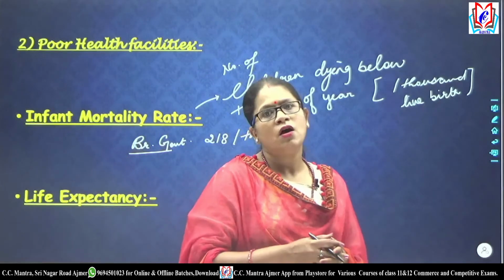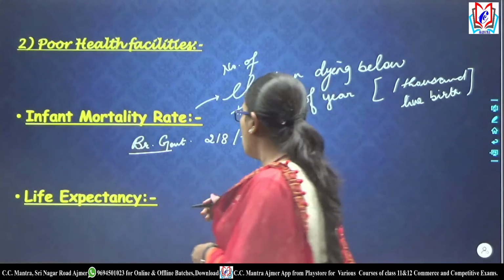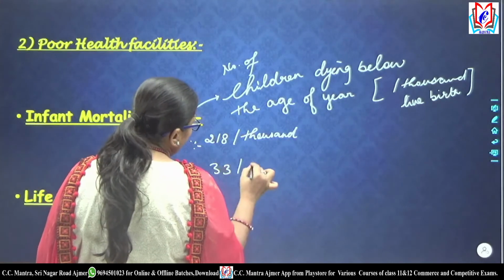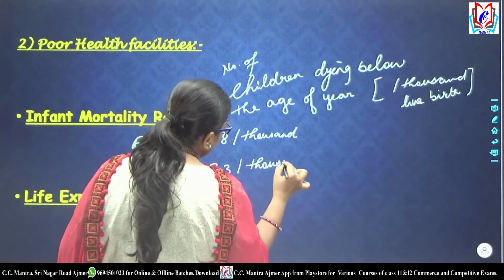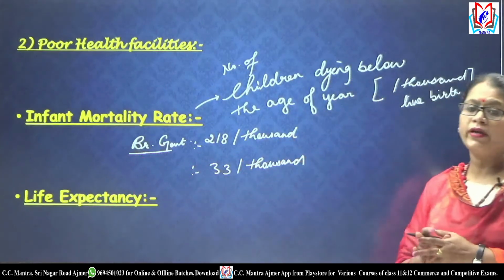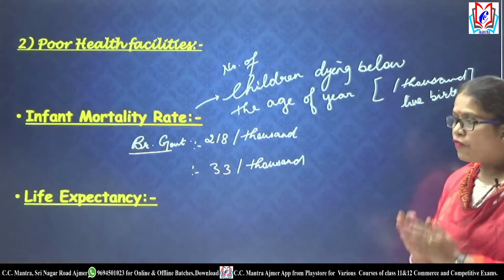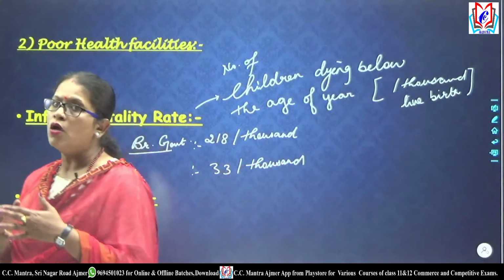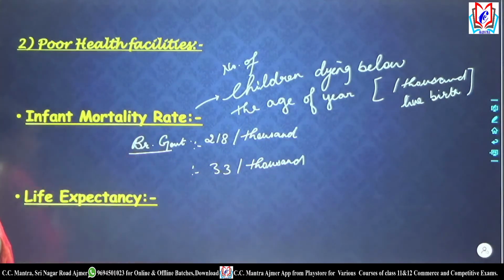The children were undernourished. Now, if we talk about right now, it is 33 per 1000. So we can see the difference. हम आसानी से difference देख सकते हैं कि ब्रिटिश गवर्नमेंट के टाइम जहां पर ये infant mortality rate 218 per 1000 थी, it had reduced to 33 per 1000 right now.